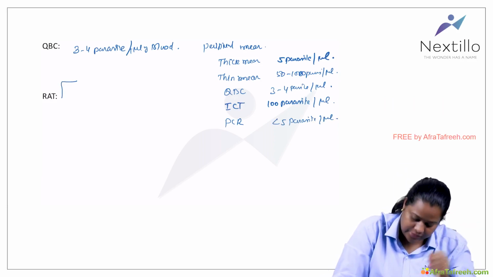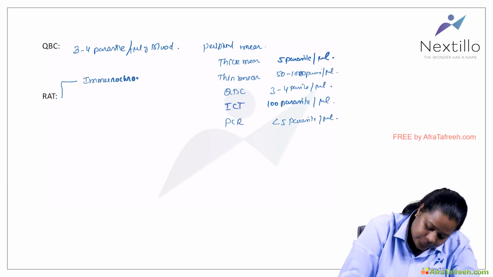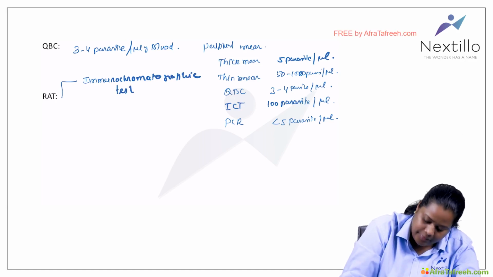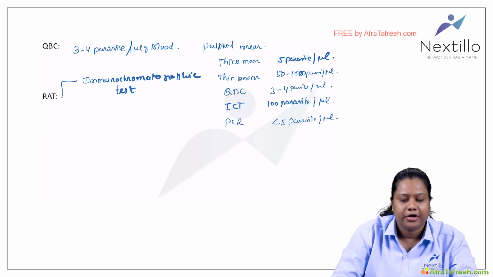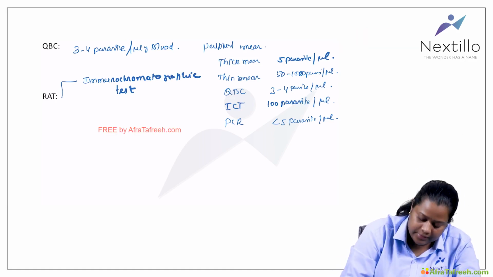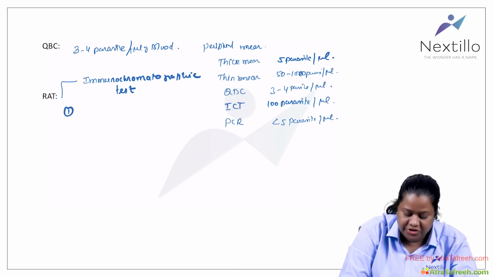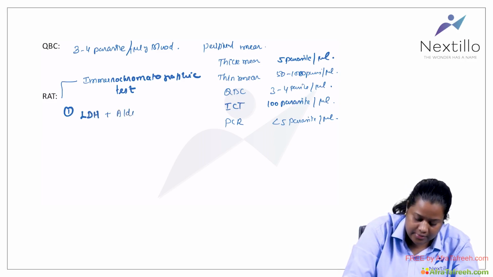So we are talking about the rapid antigen testing, that is the immunochromatographic test. Okay. So when I'm talking about the immunochromatographic test, here there are 2 types of antigen that are being detected. The first one tests LDH and aldolase.